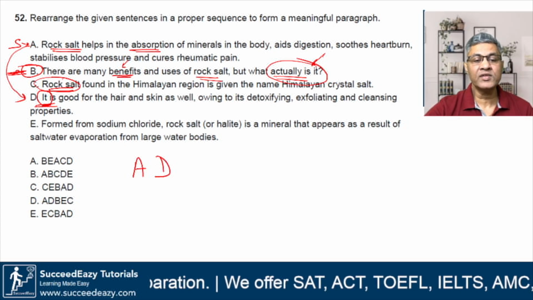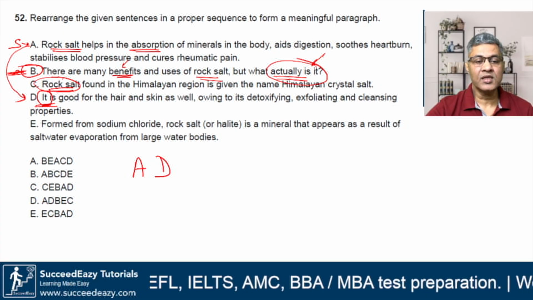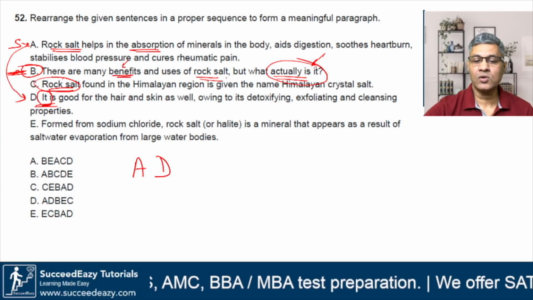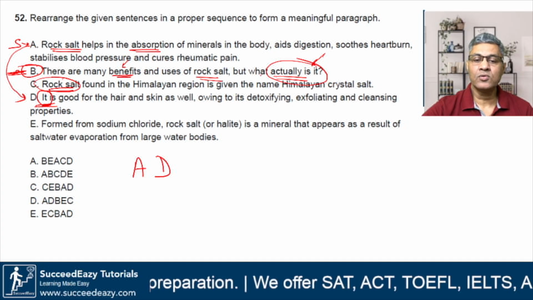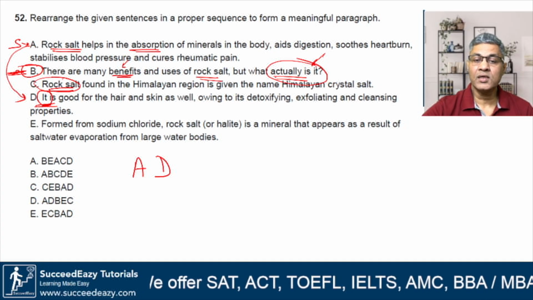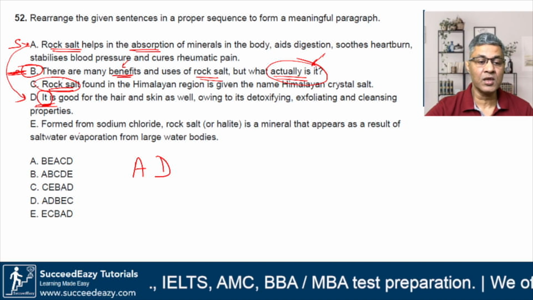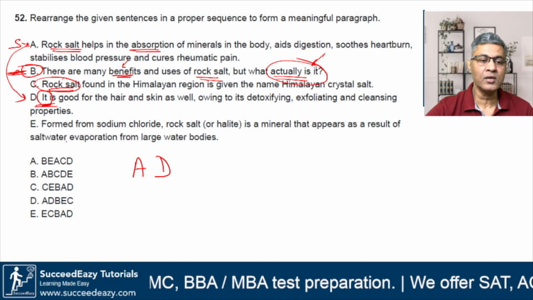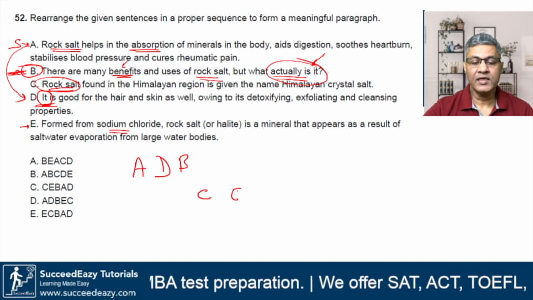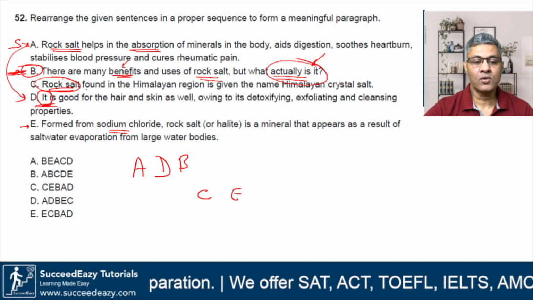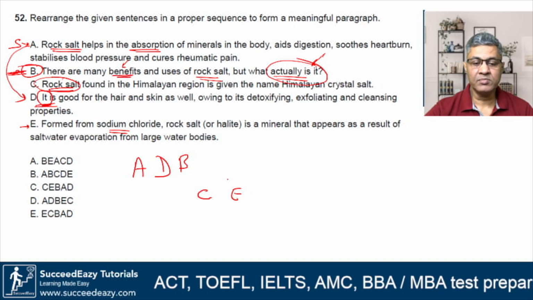So I put two benefits of rock salt. After this, I can put this statement that there are many benefits and uses of rock salt, but what actually is it? And in the balance two statements, I have to mention what actually rock salt is. So let me see whether the balance two statements mention something about that to be sure on the order. So if I put B in between, I'll be left with option C and E. So C talks about rock salt and E also talks about rock salt. So this will fit in.